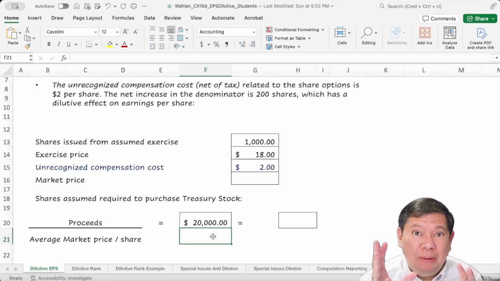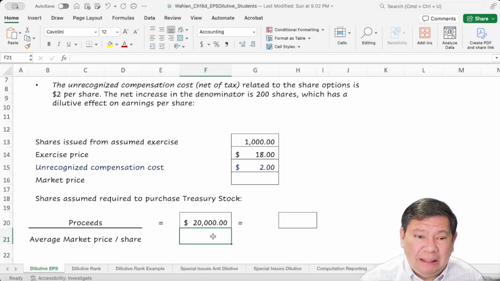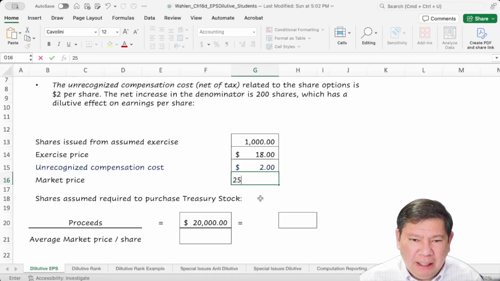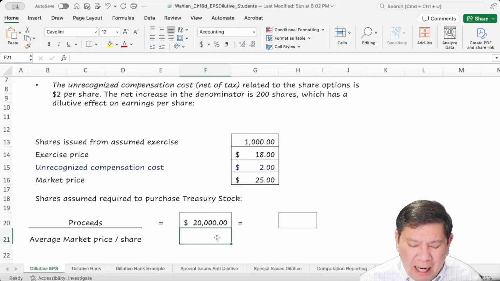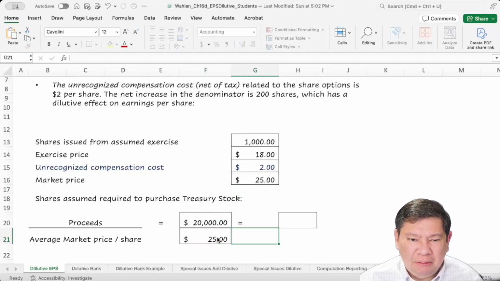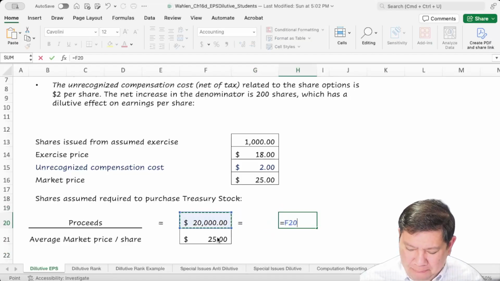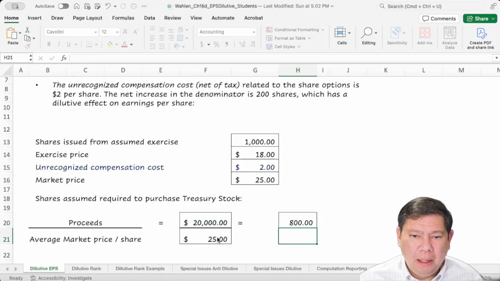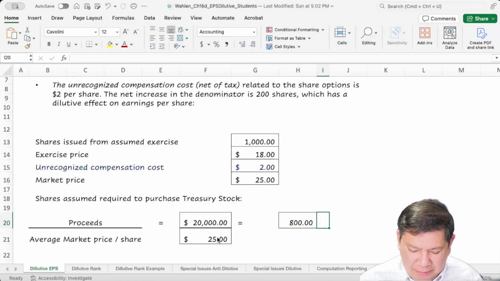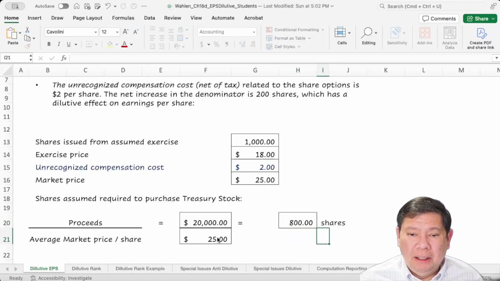Now, that money will be assumed to be used to purchase the stock. The market price is $25. So if we divide $20,000 by $25, we can buy 800 shares.